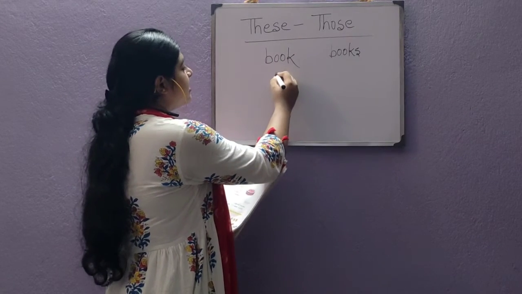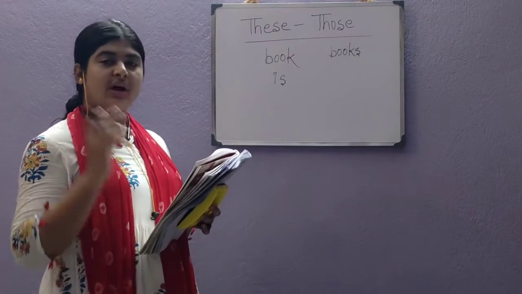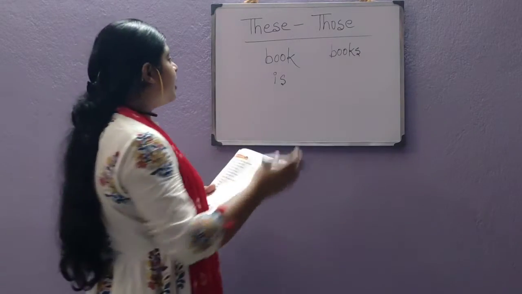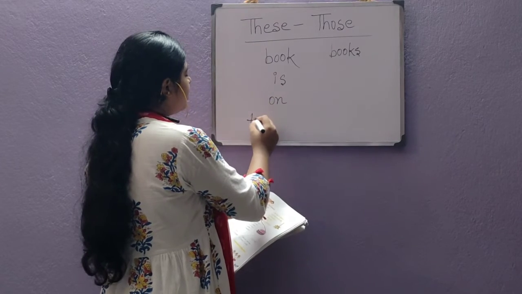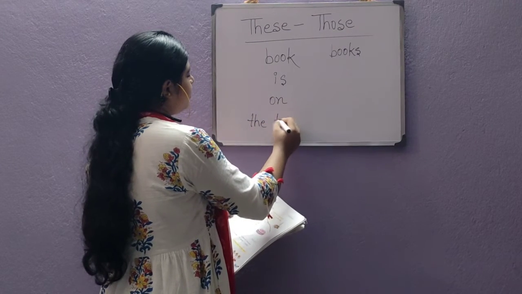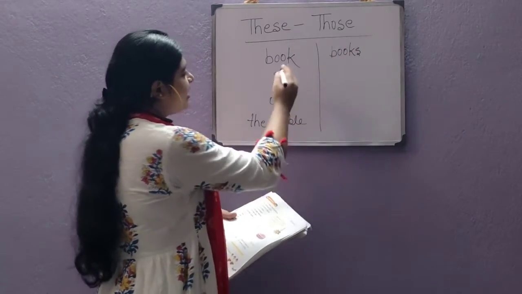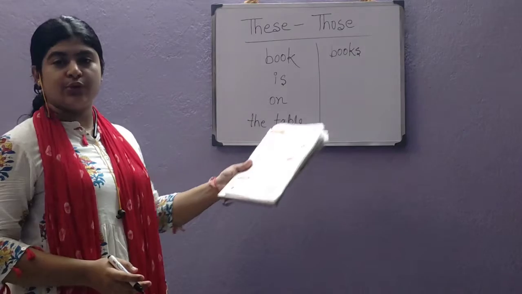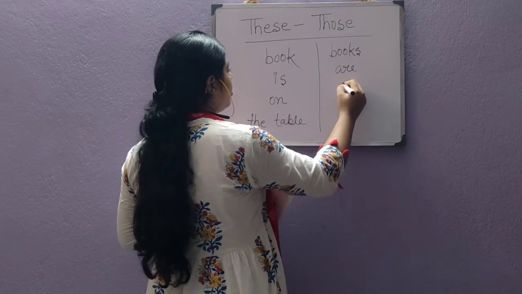Book is our friend. One book is our friend, or you can say book is on the table. But if you are going to repeat the same sentence for the plural one, books are on the table.